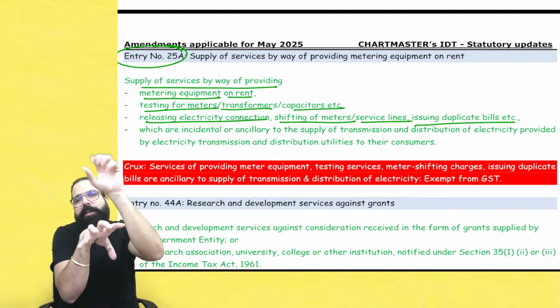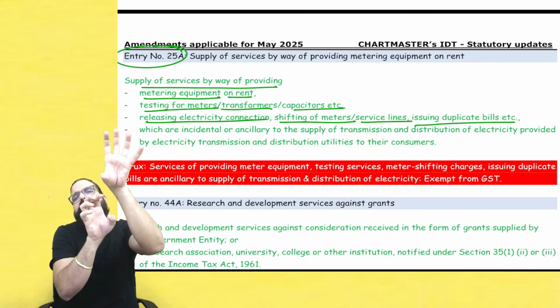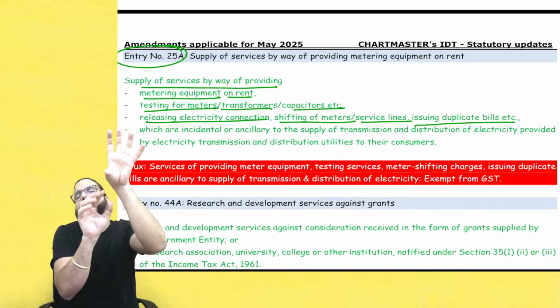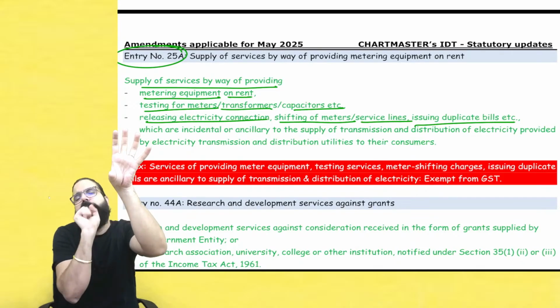They gave you electricity, along with electricity give you meter on rent. You want duplicate bill, they are giving you duplicate bill. Shifting, you are telling, they are shifting the meter also for you.